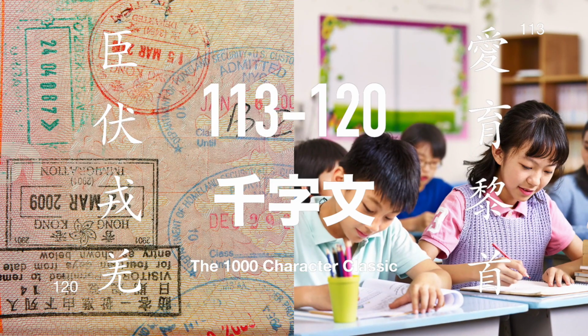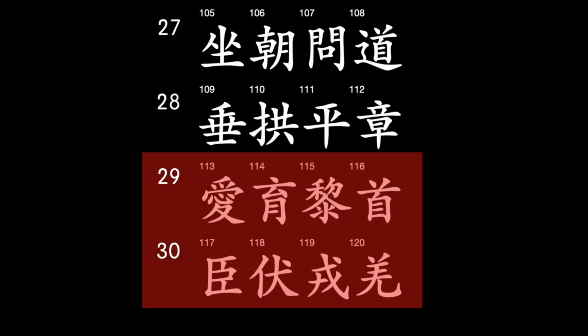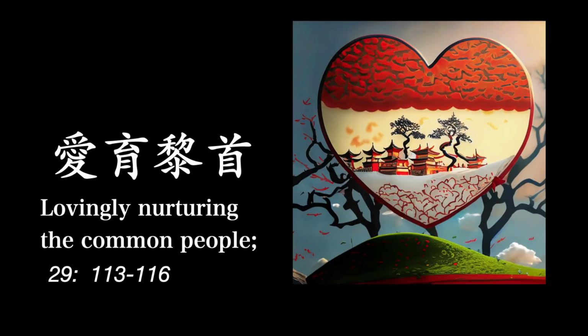In this lesson, we will look at characters 113 to 120 of the 1000 character classic, the 1500-year-old Chinese classic in which no characters are repeated. In the last lesson, we looked at lines 27 through 28, which consider the ways an emperor should make policy. Lines 29 and 30 detail an historical instance of an emperor bringing borderland tribes into submission. Let's look at line 29, character by character.